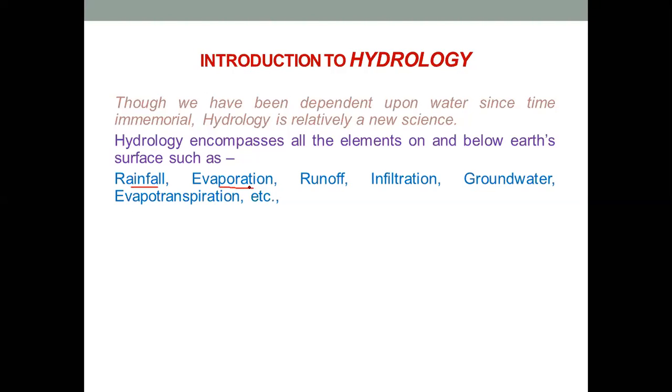The Sun's radiation causes the water from the free surface of oceans and lakes to evaporate and go higher. Then next is the runoff.